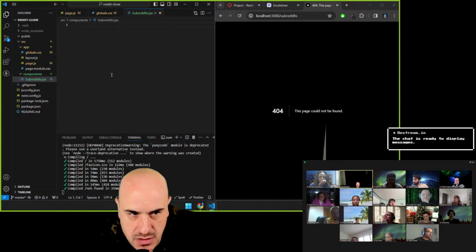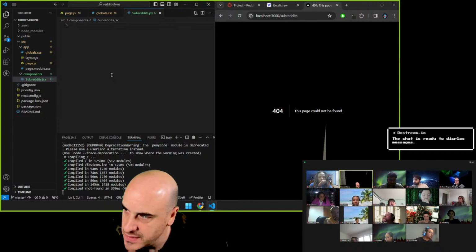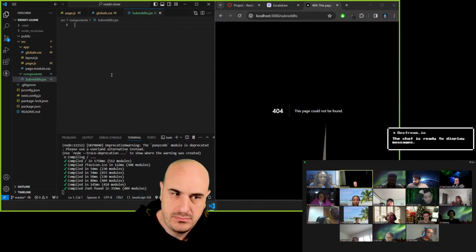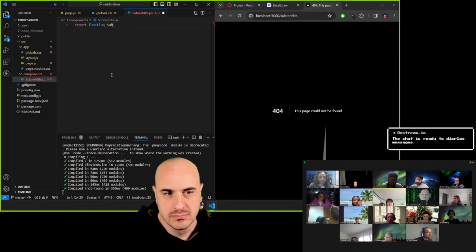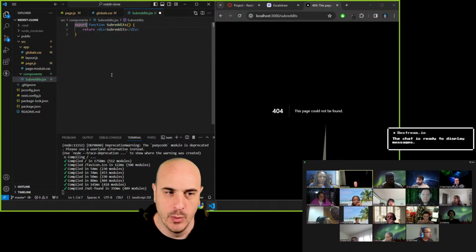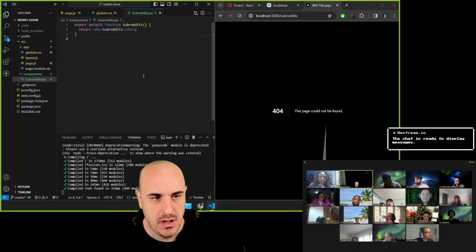How can I make a new React component called subreddits that just returns the word subreddits in a div? Export function subreddit, return. You can do an h1 subreddit or div. Yeah. And then right here, we just need to export default. Or I like to export default. I guess you don't have to.